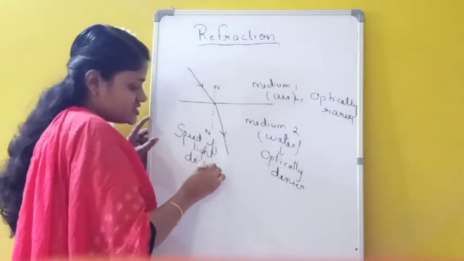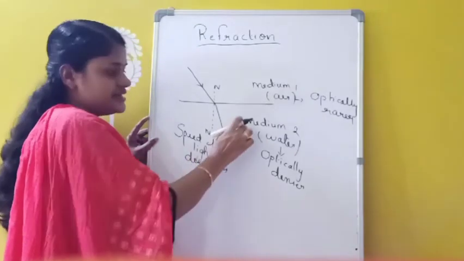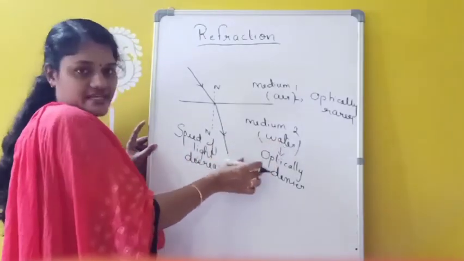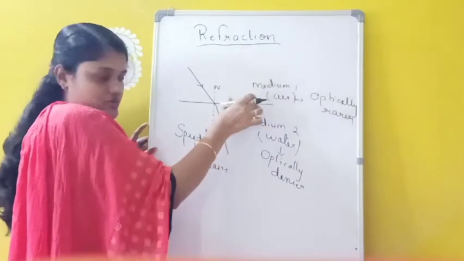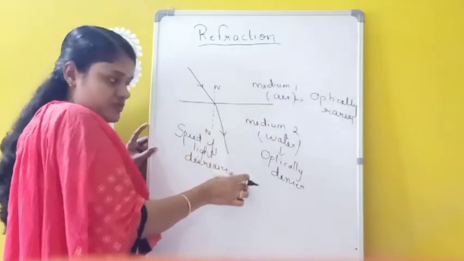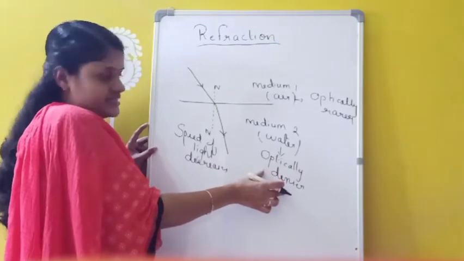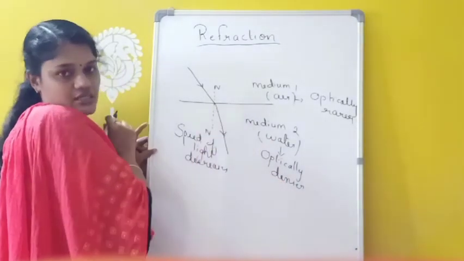Or we can say light ray travels slower in denser media. So here water is optically denser media, and air is optically rarer media, and this light ray travels slower in optically denser media. That is the reason it is moving towards the normal.